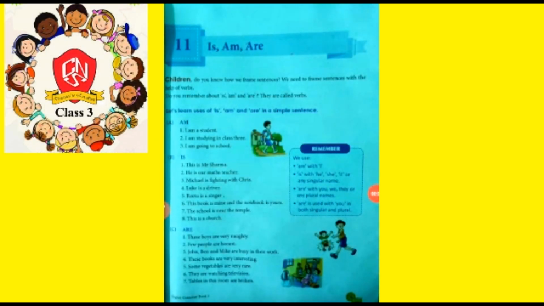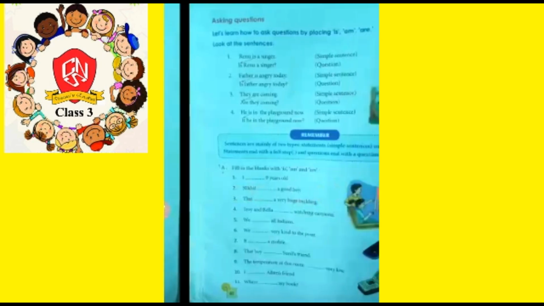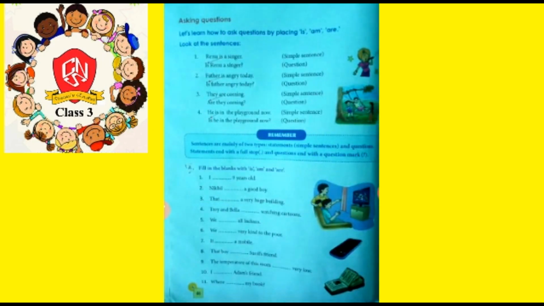In the previous class, we have already learned about the helping verbs is, am and are and their usage in different types of sentences. Now today we will complete the remaining portion of this chapter and later on we will discuss the exercises. So today we will learn how to frame question sentences from simple sentences.